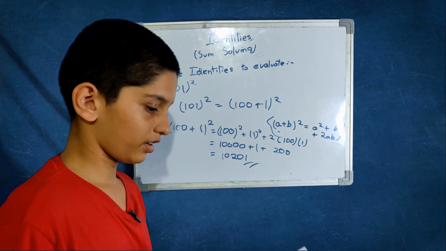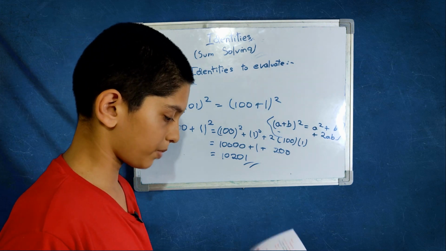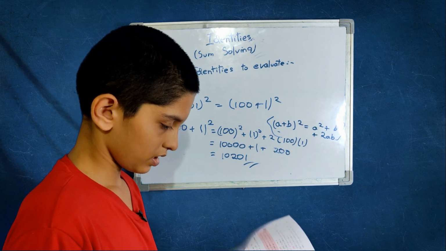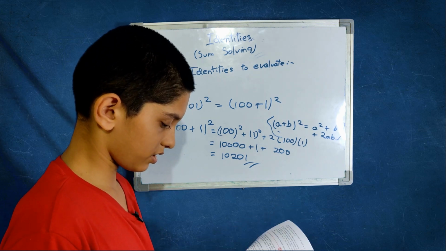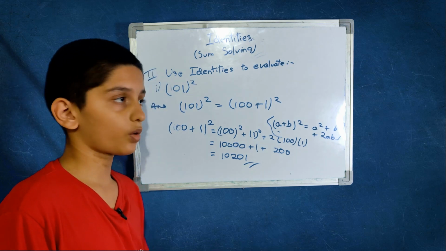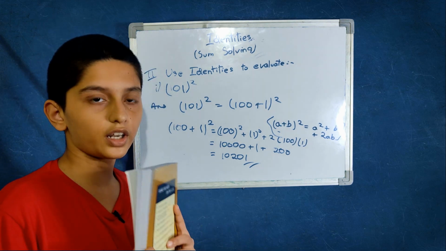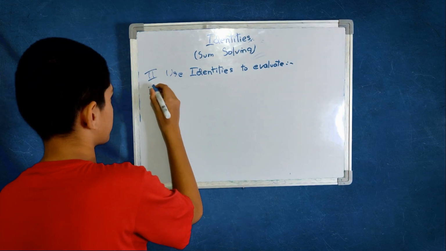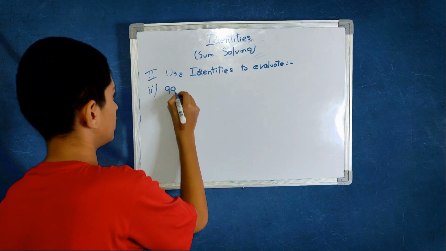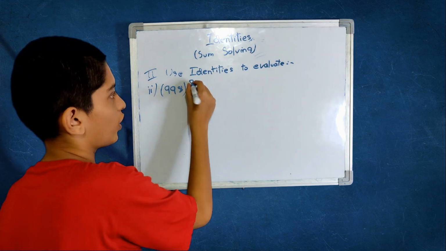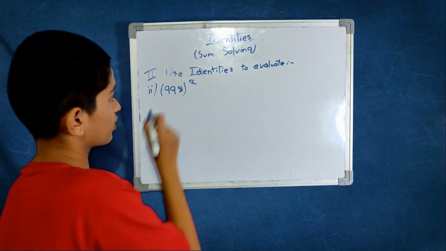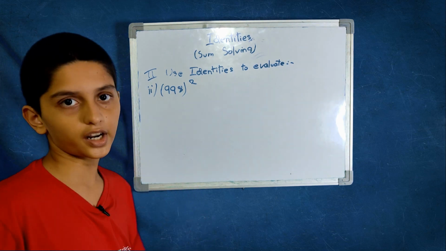We have another one, and this time it is a lot bigger, and it is 998 the whole square. Before going to the next sum, let me clear the board. The second one is 998 the whole square. What is the closest 10,000 or something? Yeah, it is 1000. 1000 minus 2 is 998.